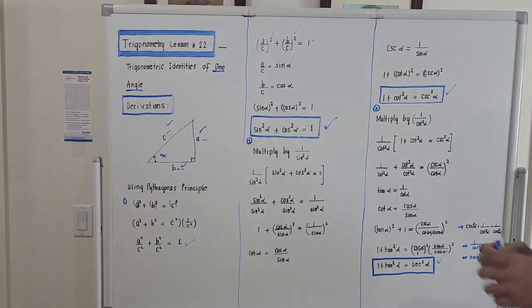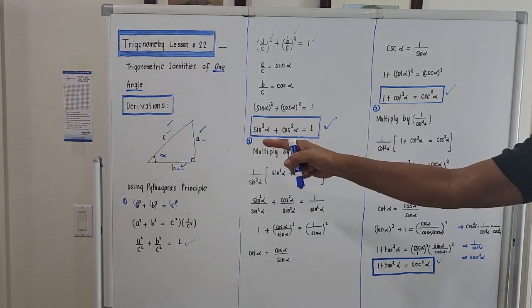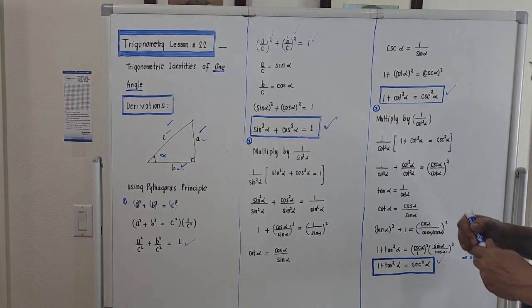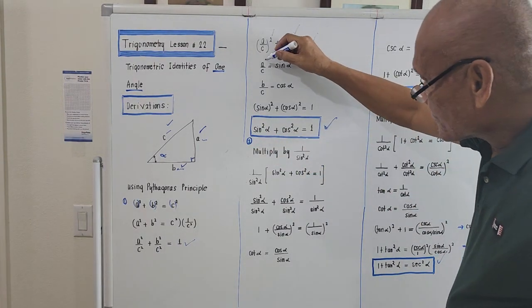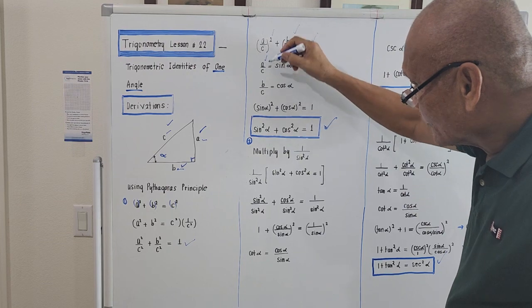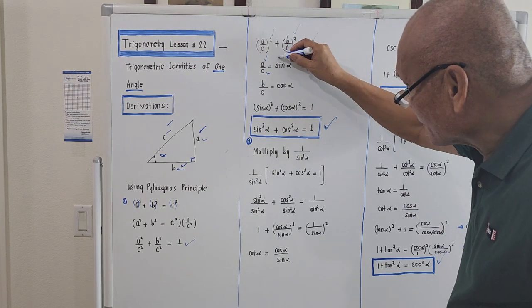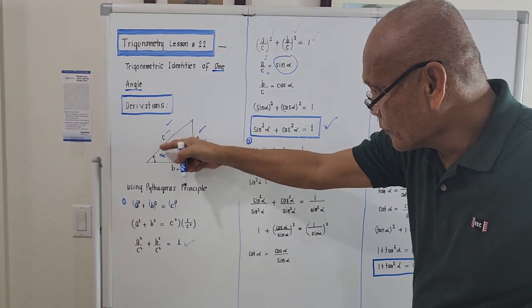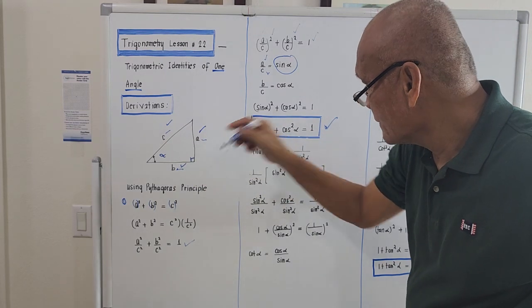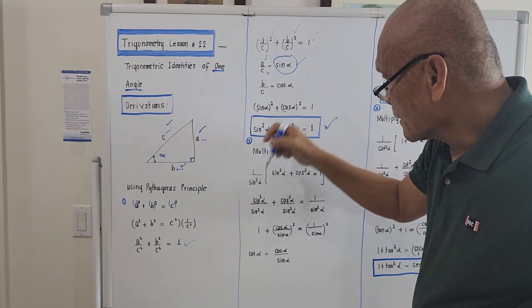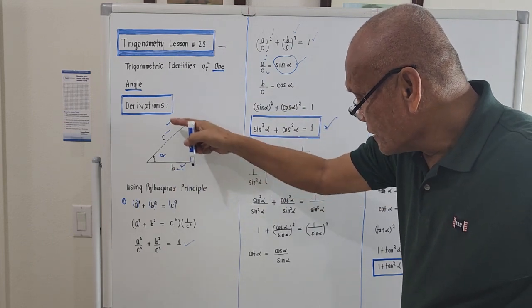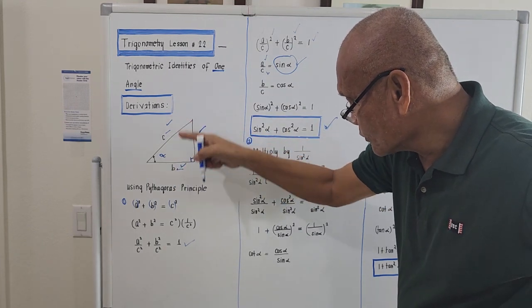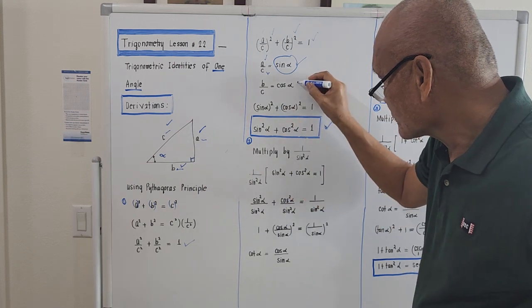Right? And from the right triangle, the ratio of the opposite side over the hypotenuse is actually sine of alpha. The ratio of this side here over hypotenuse is the sine of angle alpha. And the ratio b over c, adjacent over hypotenuse considering alpha, is actually cosine of alpha.